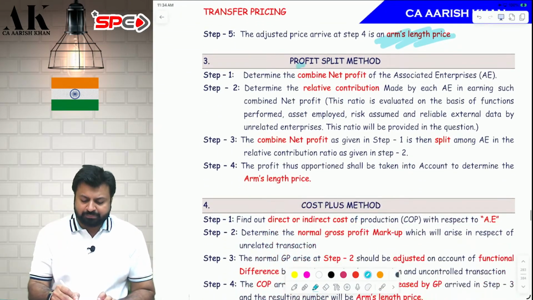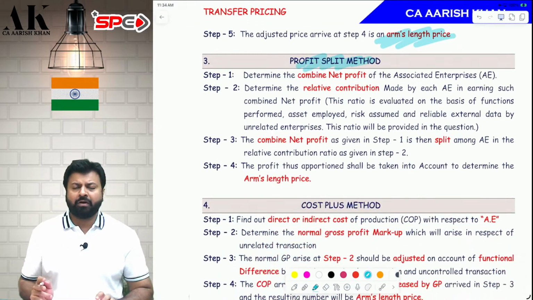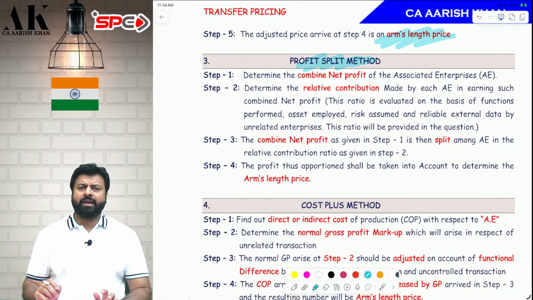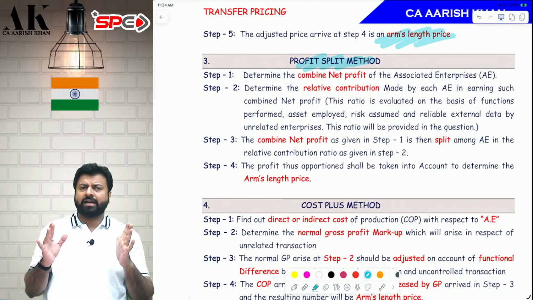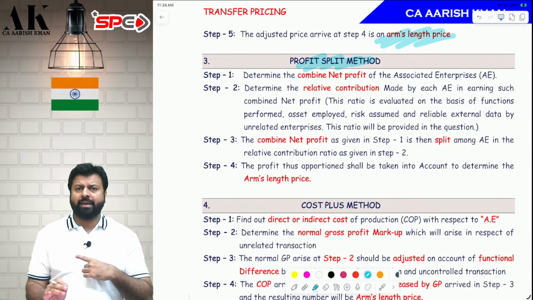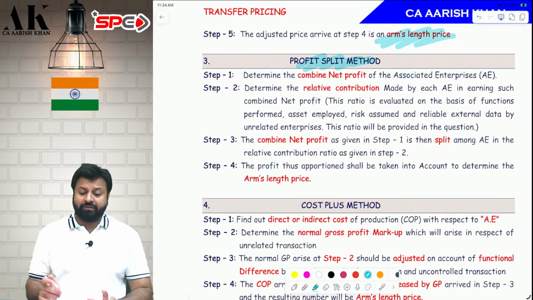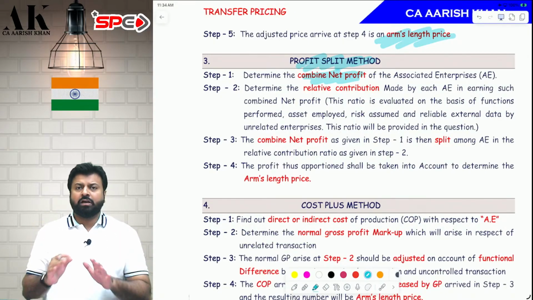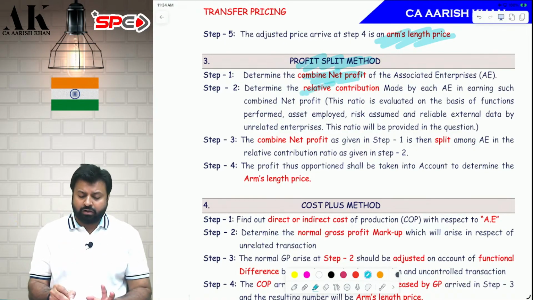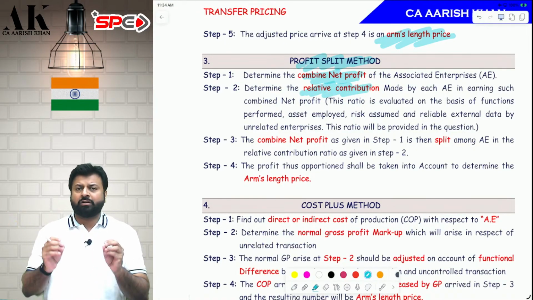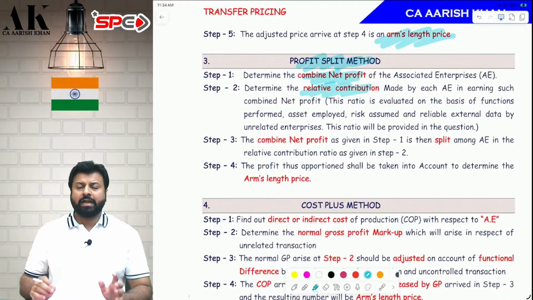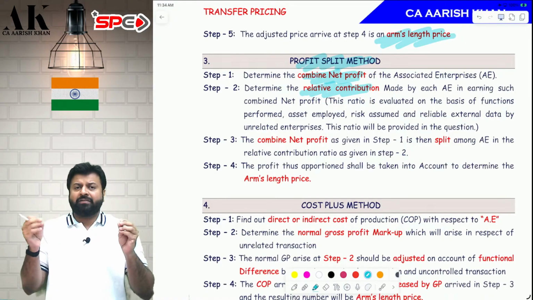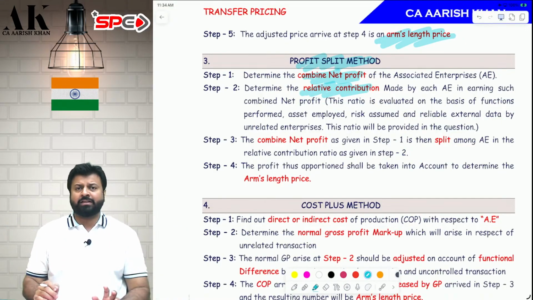Third method, profit split method. Profit split method is generally used when you do a joint venture with multiple entities. Suppose there are 3 entities doing some project and earning some profit. Now how will the profit be split between them? First of all, find out the combined profit of all of them. Suppose the combined profit is $10,000. Now you have to divide this combined profit in the relative contribution ratio. Sir, what is the relative contribution ratio? That will be given in the exam, don't worry. That will be identified based on FAR analysis, function, asset and risk analysis, based on who has put in how much effort in this particular transaction.